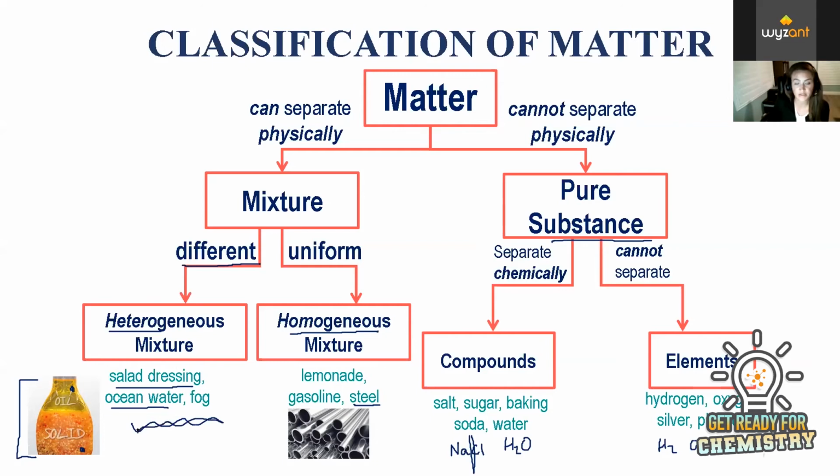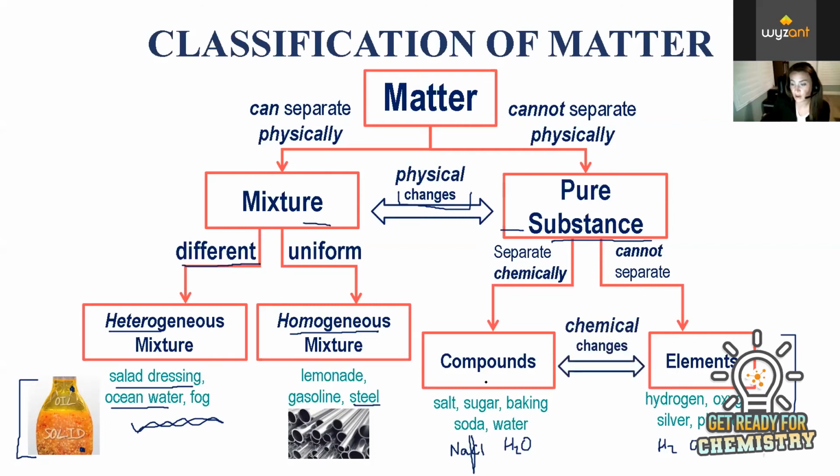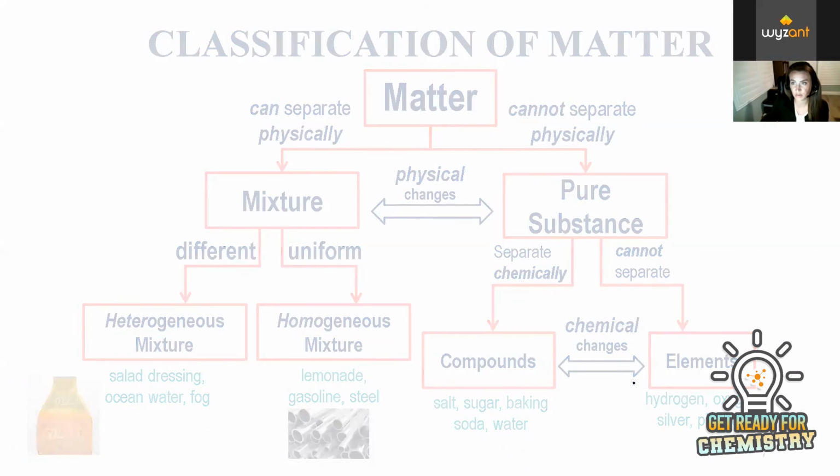So this category seems the most familiar to you versus this category, which is like pure elements. Okay, so between the differences between pure substances and mixtures is that, again, mixtures you can separate physically, pure substances you can't. To go from a mixture to a pure substance, this is considered a physical change. And then to go from a compound to an element, so breaking the compound down into its elements, this is considered a chemical change. So we'll talk a little bit more in depth about physical and chemical changes in a second.